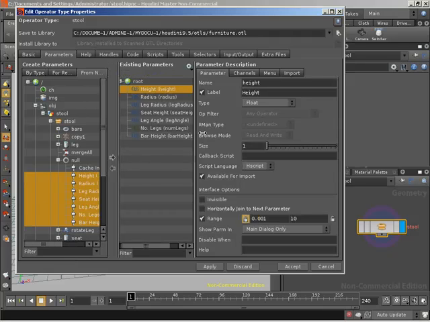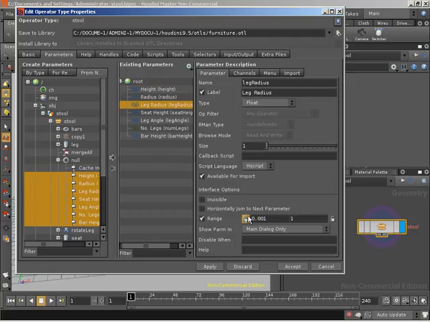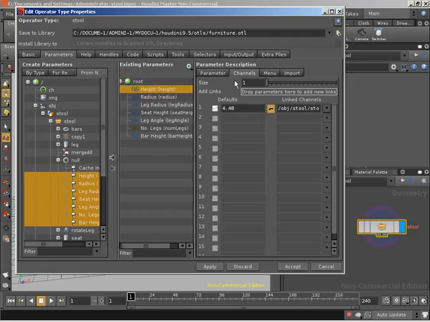They all come in with the same settings that we had when we created them on the null, same names and labels because we unchecked the prefix. We've got the same ranges, same data types. And they're also going to have default values of whatever we happen to have set when we promoted these guys up. So whatever we had set on our null currently to control that stool is going to be the default values. You'll also notice that we've got linked channels, and our null's channels are being controlled by these parameters.